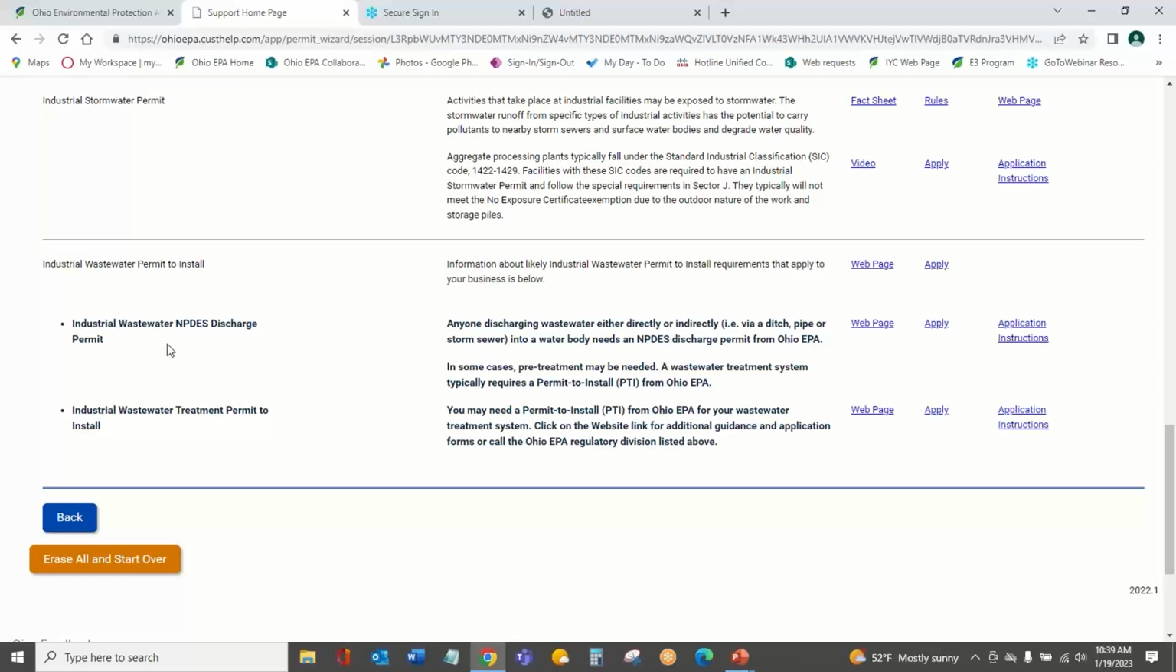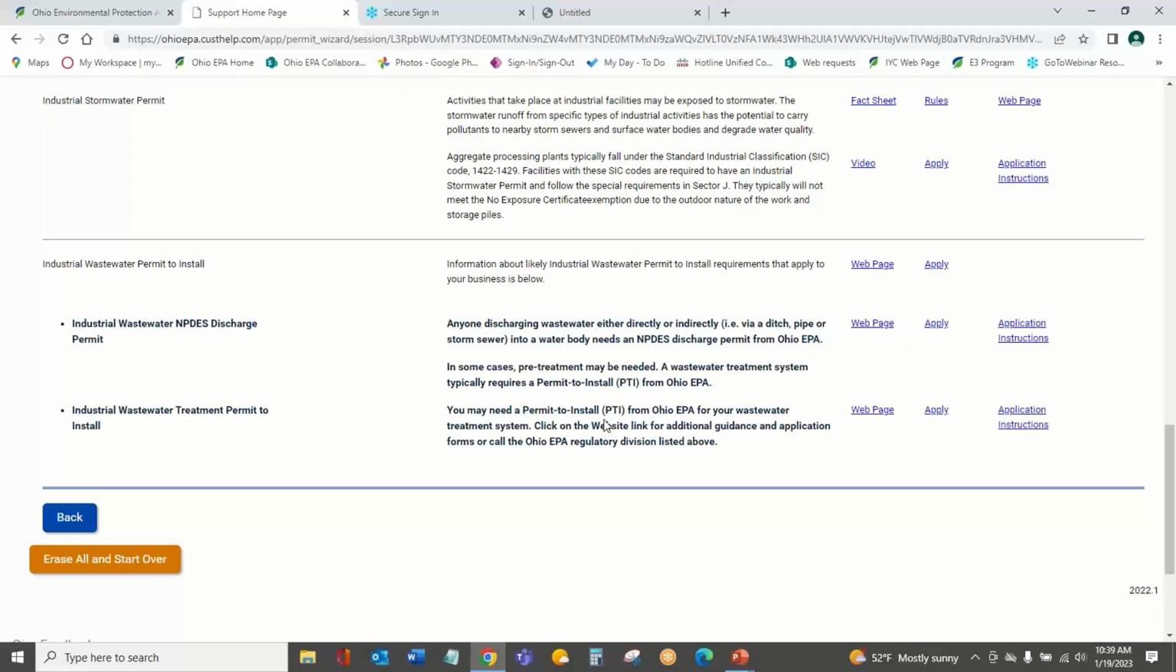Since we're generating wastewater and discharging into a ditch or a creek, it says we need an NPDES permit. And it's going to tell us that pre-treatment may be needed even in some cases. And if we do that, we may need a PTI from Ohio EPA. So it's giving you those requirements for your business, as well as information about them here and how to apply, web pages, more information about that.